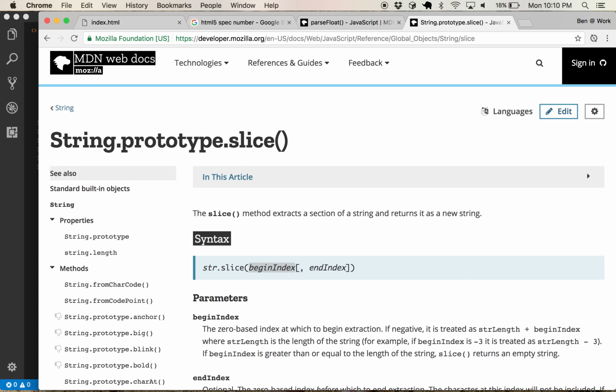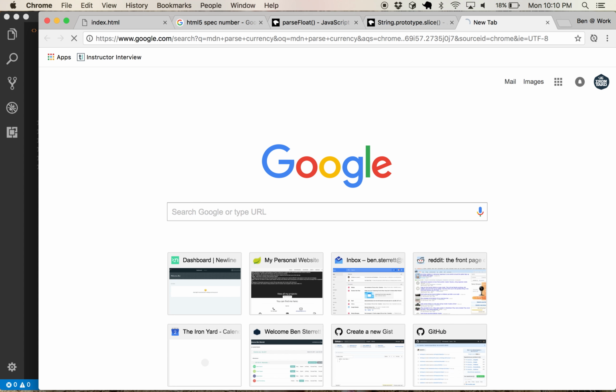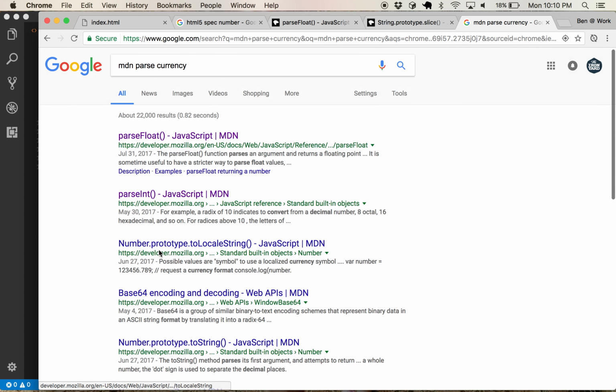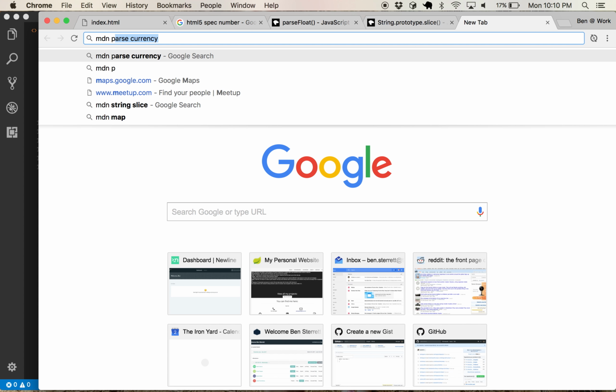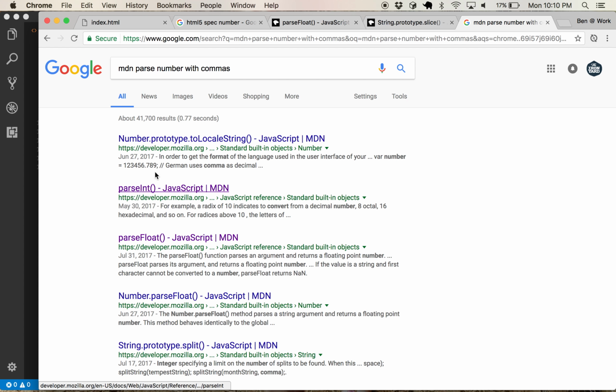You know what? Is there like a parse currency? MDN parse currency? No. Okay. Man, this little simple example. So wait, hold on. MDN parse number with commas. That's a better Googler thing.